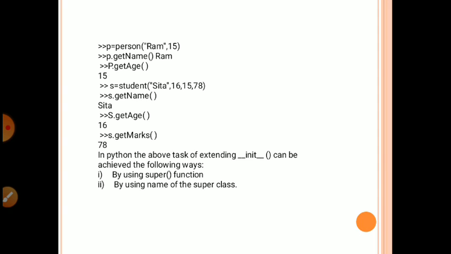We previously had 4 values, but here we just call 3 functions, name, age and marks. So it will return the age 16 and marks 78. In Python, the above task can be achieved in the following way, by super function or by the name of super.